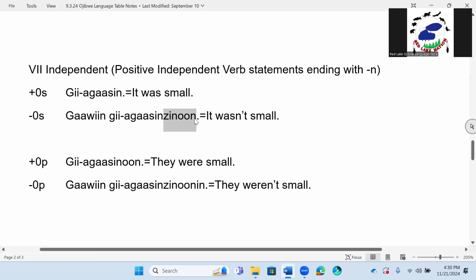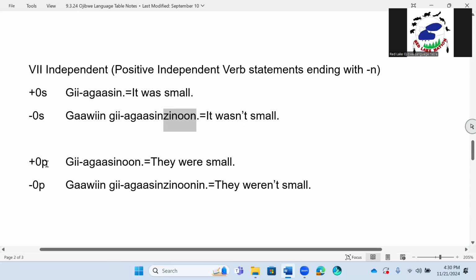Gawin gi agasin zinun. It wasn't small. Gawin zinun is the pattern because it ends with an N. We're going to add zinun. Gawin zinun. So then we put our tense marker and then our verb right there, making this gawin gi agasin zinun. It wasn't small.